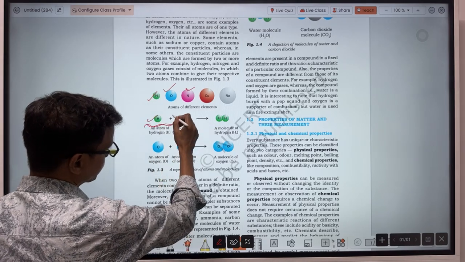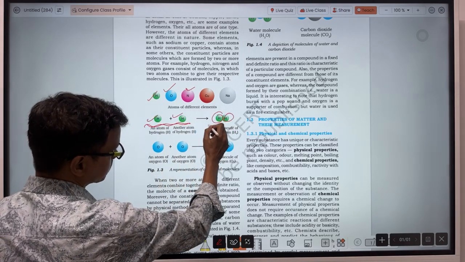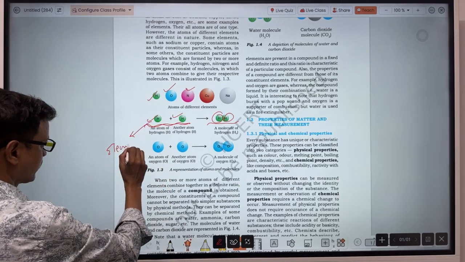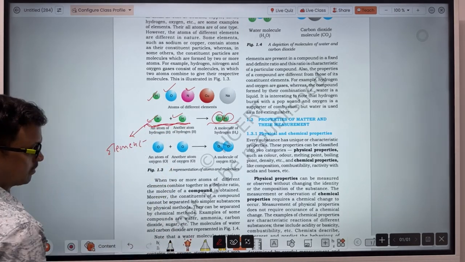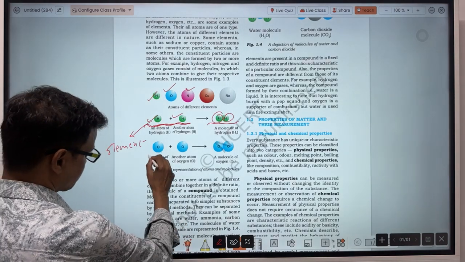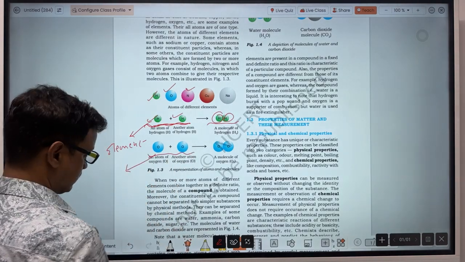When one hydrogen atom and another hydrogen atom combine, H2 is formed.